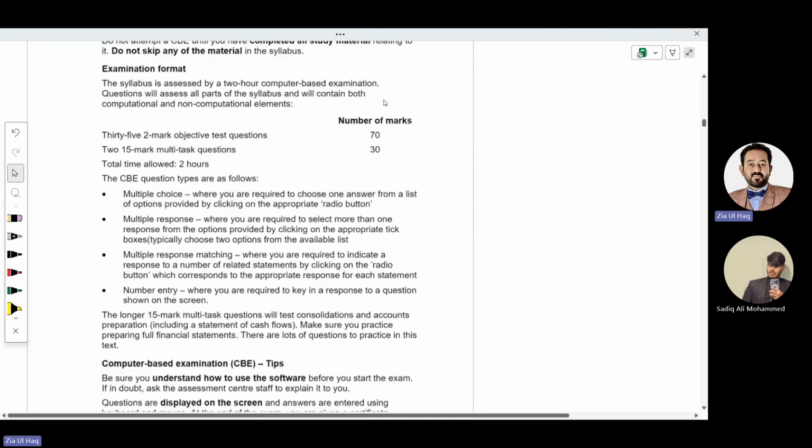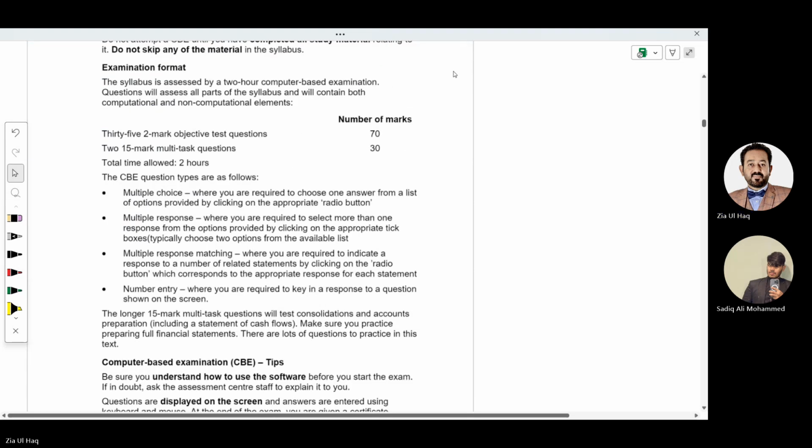If we look at the exam paper, it will be of 2 hours, 100 marks. Out of these 100 marks, 70 marks relate to MCQs: there will be 35 MCQs of 2 marks each.